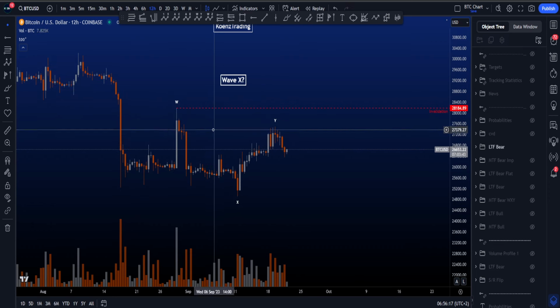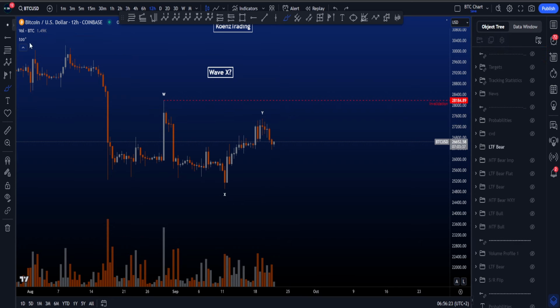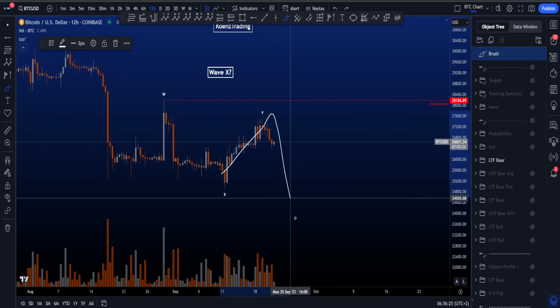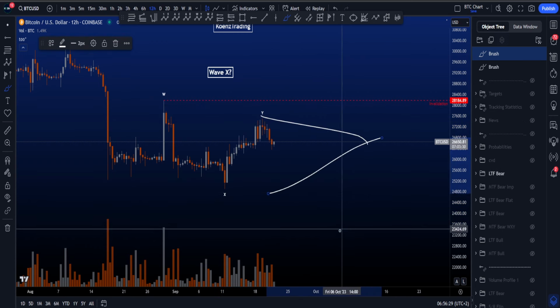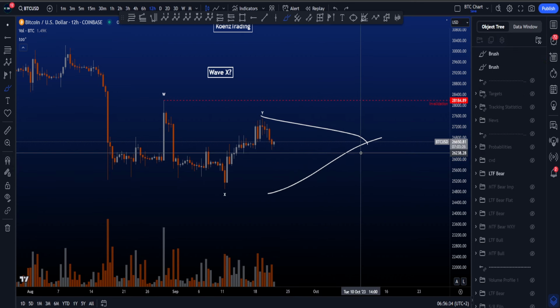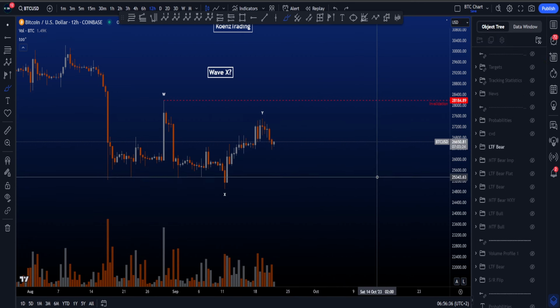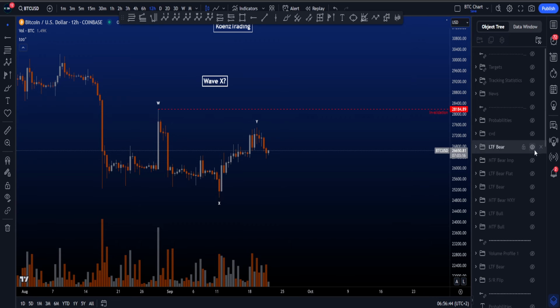If wave W is part of the zigzag family, you want wave Y to be either a flat or a triangle. So this is something we have to keep in mind. Now a flat means we want to see something like this, for example, and then a triangle means that we are not finished with the correction and have more sideways price action to go, which in general is of course something that might be likely because the weekend is coming up and the weekend is famous for ranges. However, we still got this Friday, we still got the markets open, so it might lead to some interesting volatility.